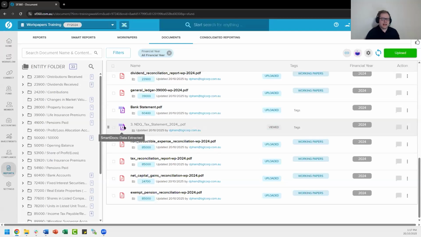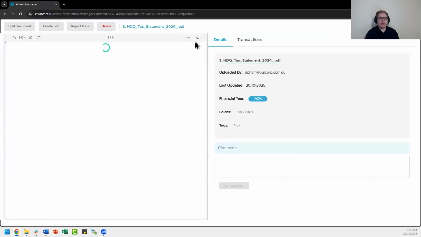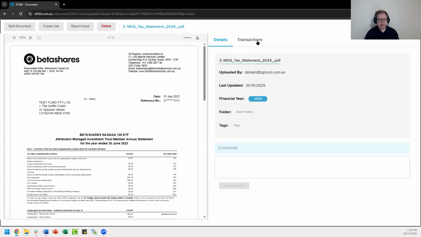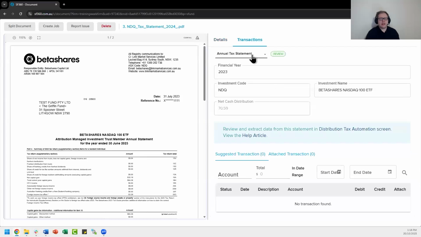You can see that it has been analyzed by SmartDocs, which is our AI system here that is used for a lot of these analysis because it is purple and has the SD icon there. If we click into it as well and head to our transactions section, so we have details and transactions here, you can see that it's recognized it as an annual tax statement for a particular year, which is great. That's exactly what we want.